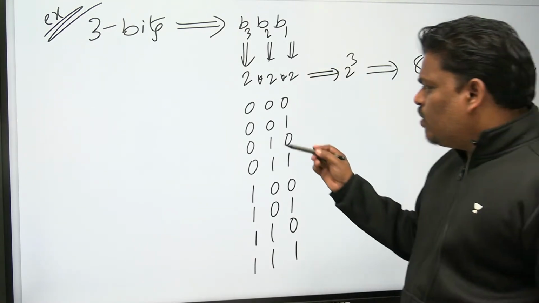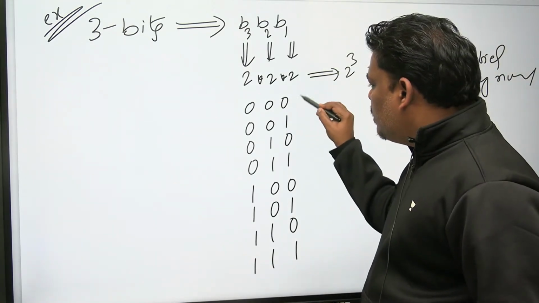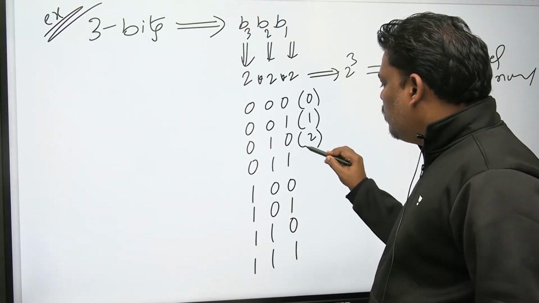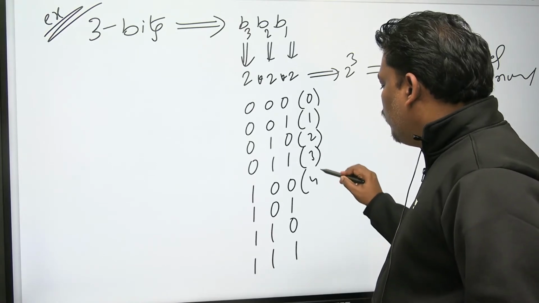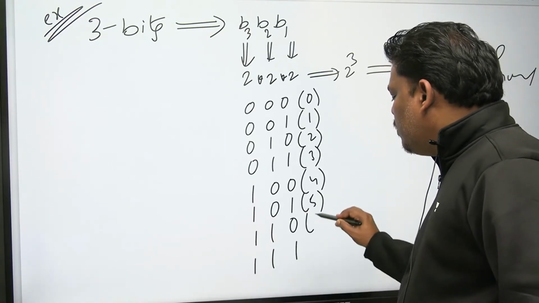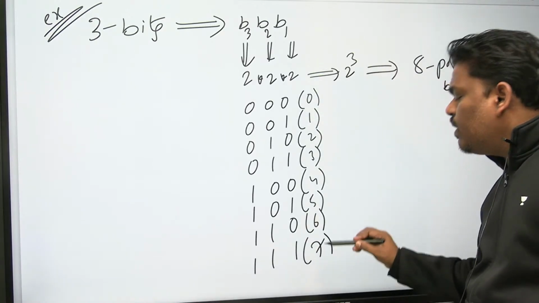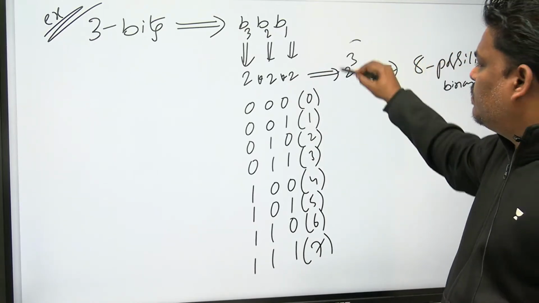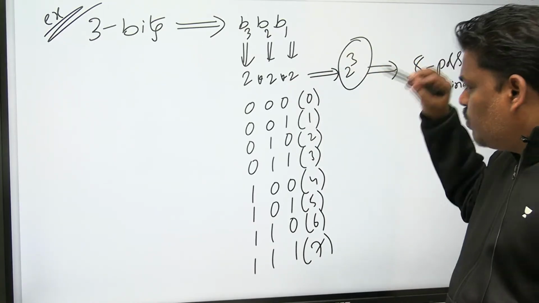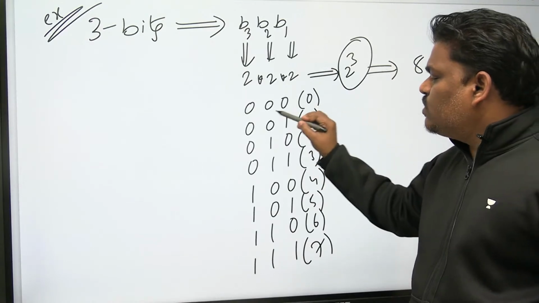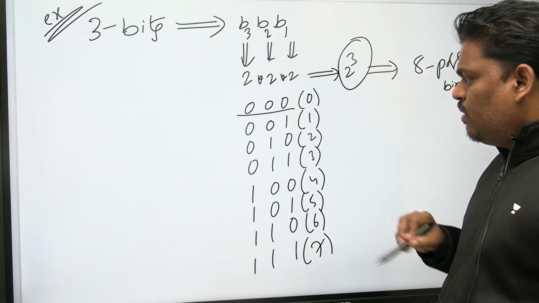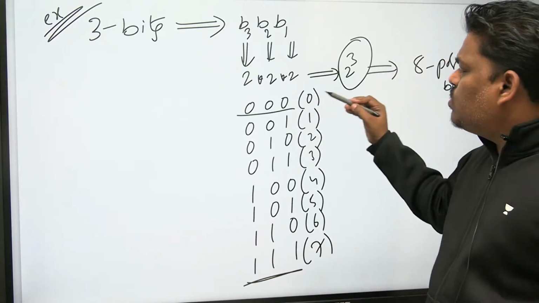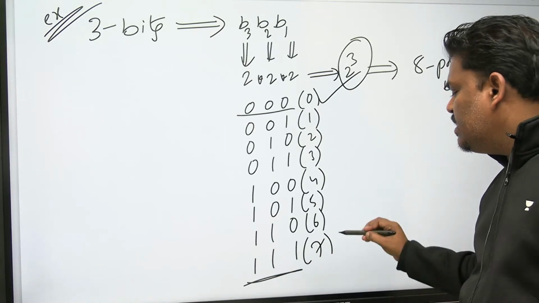And one more thing: what about the decimal value? 000 is decimal value 0. This one is decimal value 1. If you want, you can check. Decimal value 2, decimal value 3, decimal value 4, decimal value 5, decimal value 6, decimal value 7. Remember, with 3 bits there are 8 possibilities. The first one is 000, all zeros. The last one is 111, all ones. From all zeros to all ones: all zeros is decimal value 0, all ones is decimal value 7.